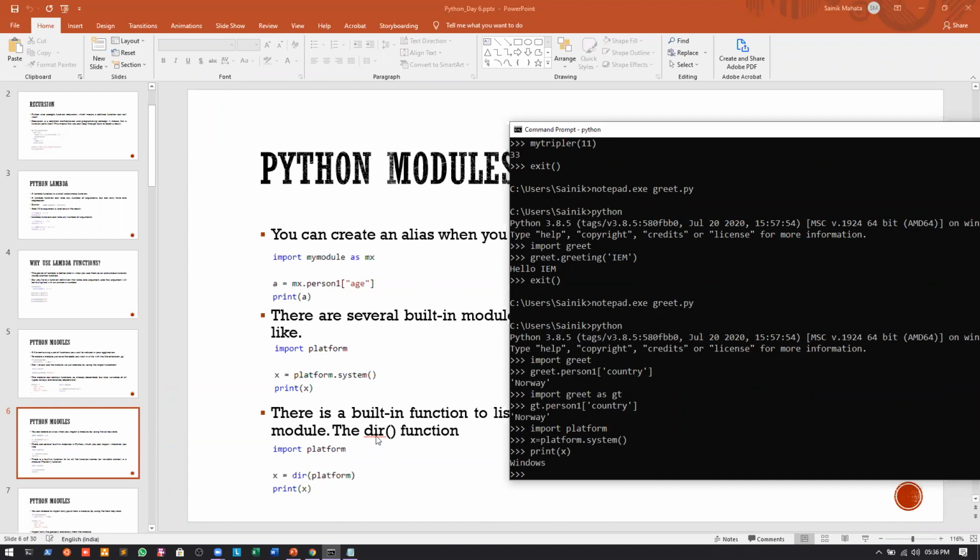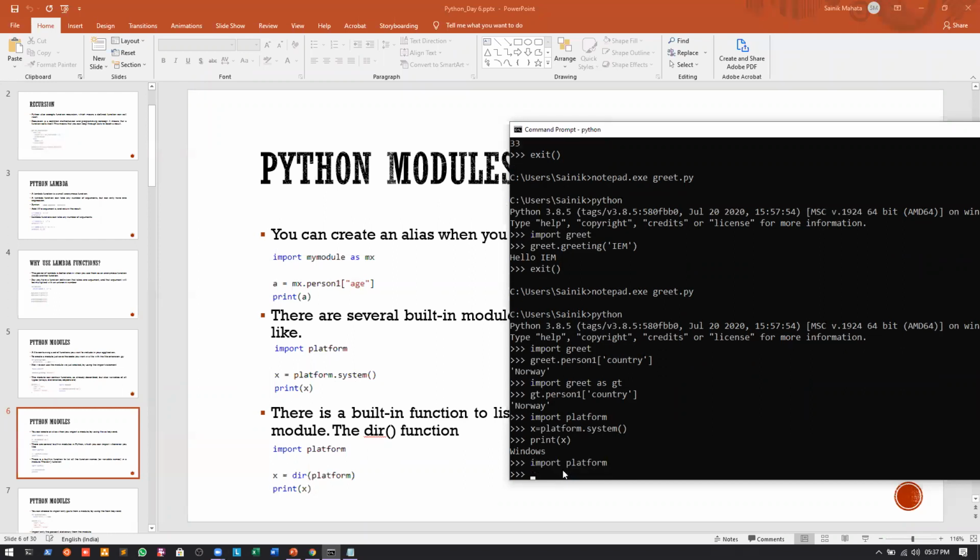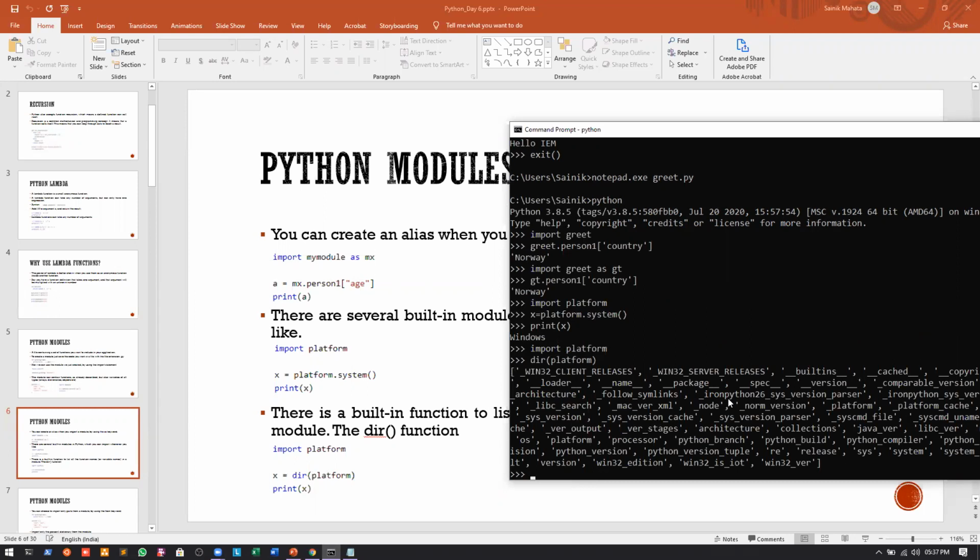It's nothing but the directory, which means whatever functions are inside this platform module will be listed to us. So if I write import platform and we want to check the functions inside the platform module, if I write dir of platform, you can see that these are the functions available inside this module, and we can use these functions.